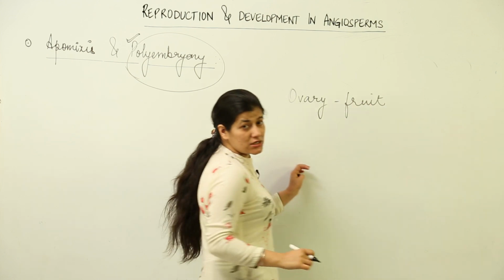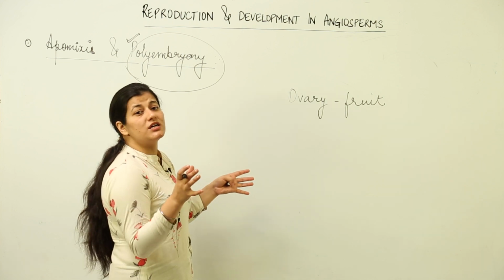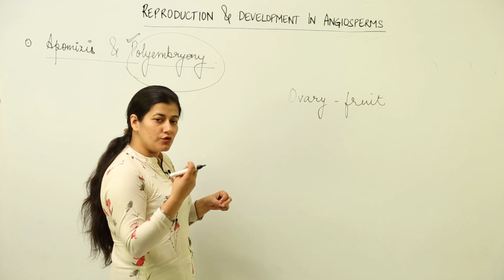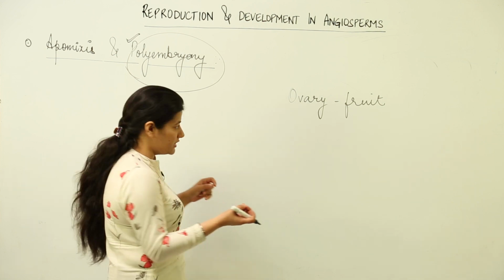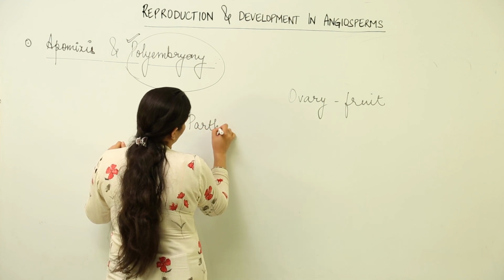Supposedly the fruit develops without the fertilization of ovules. The ovary is developing, but no fertilization of ovules has taken place. Then we have the term parthenocarpy.